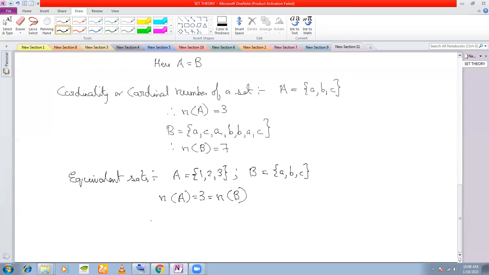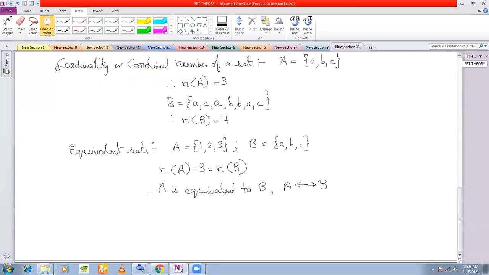Therefore, we say A is equivalent to B, or we also say B is equivalent to A. Same thing. We represent this by A and this two-headed arrow, B. So that is what is meant by equivalent sets.